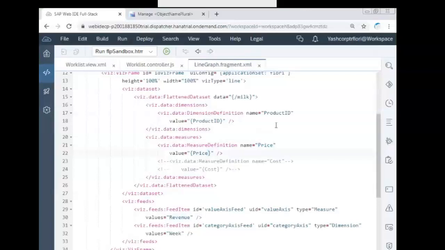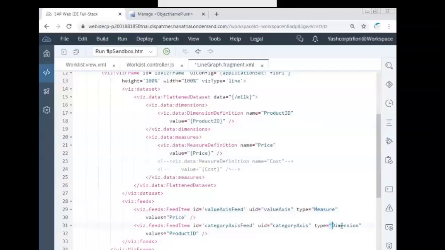Again, the same thing what you have changed here: week you replace with product ID, revenue with price. Same thing you do here also without any binding. For the measures, revenue, change it to price, and for the week, change it to product ID. Please be very, very careful here. It is reverse.